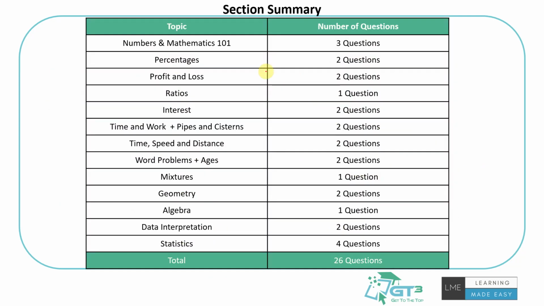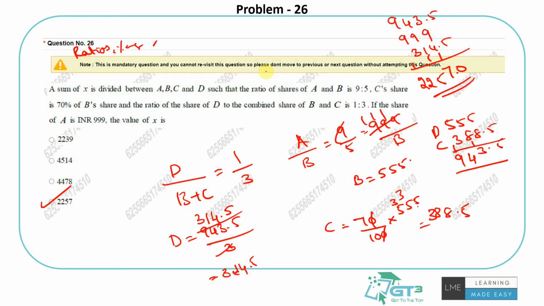And point 3, there is no negative marking, right? So that means it's better to mark something. You never know, right? Your luck might help you. If you're leaving 6 questions, technically by probability you should get 1.5 correct, as 4 options are there. Even if not, on your worst day you get 1 correct, on your good day you might get 3 correct. Who knows, right? So I'll tell you, if you ask me, there are 26 questions, right?